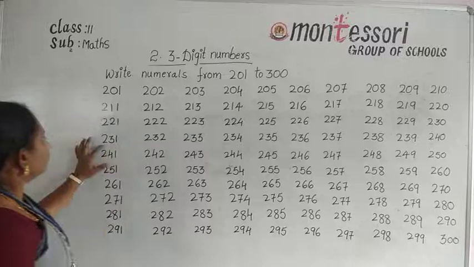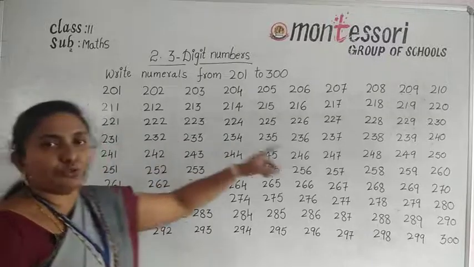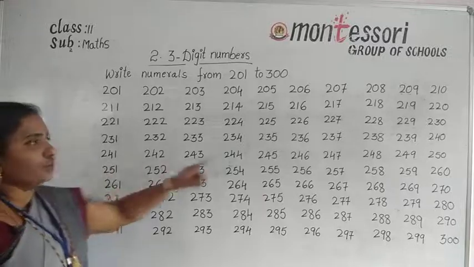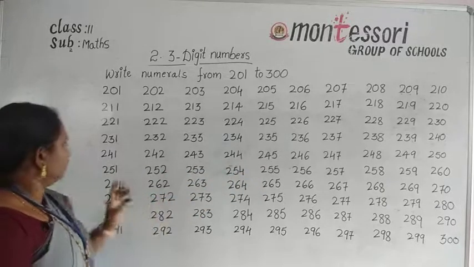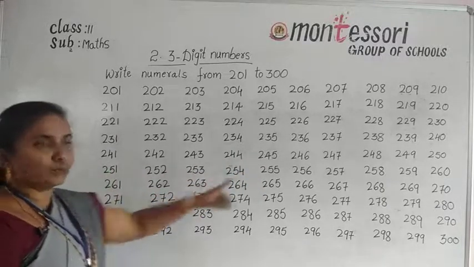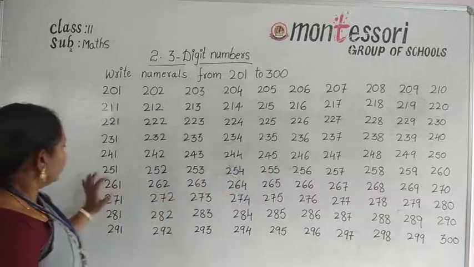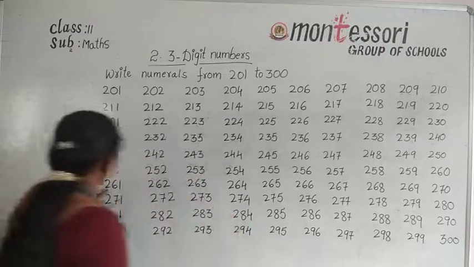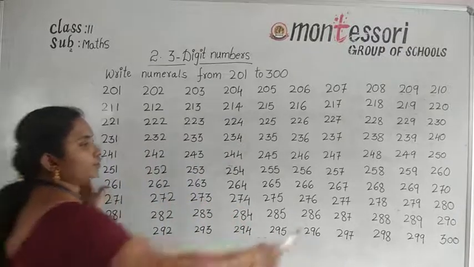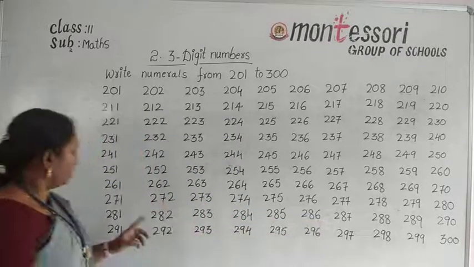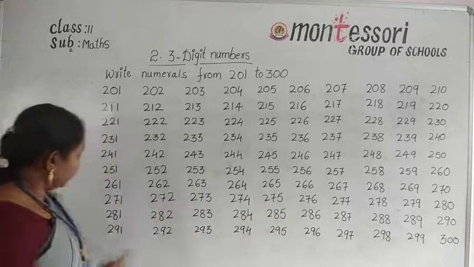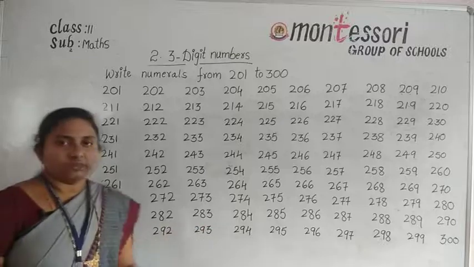Next line 231 to 240, 241 to 250, 251 to 260, 261 to 270, 271 to 280, 281 to 290, and then 291 to 300.